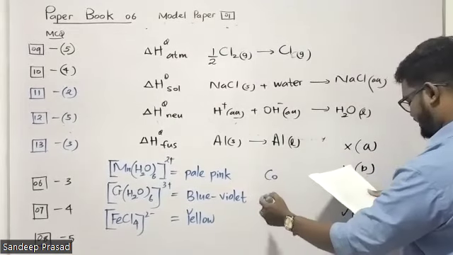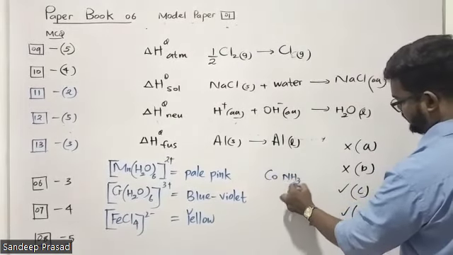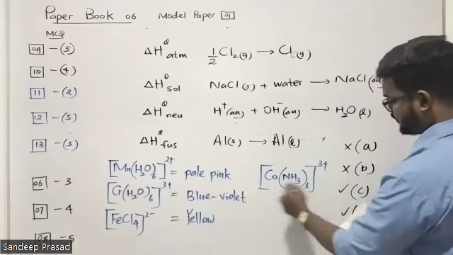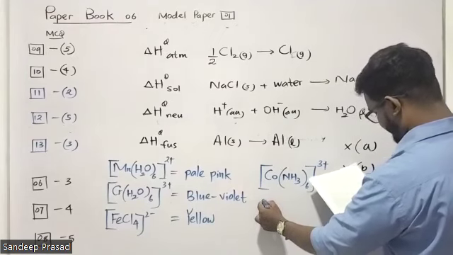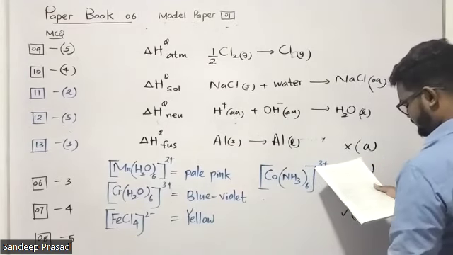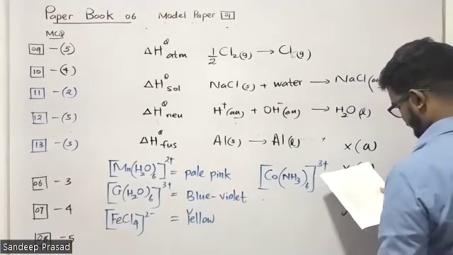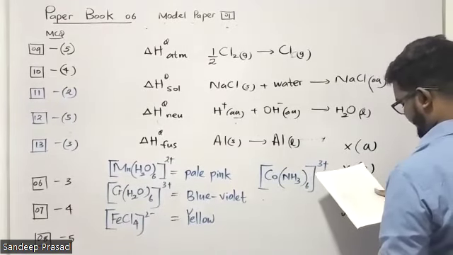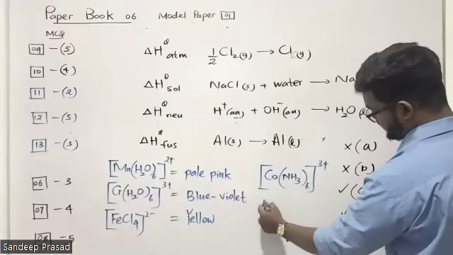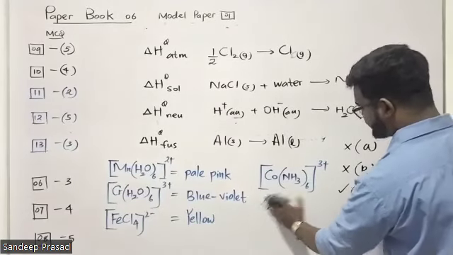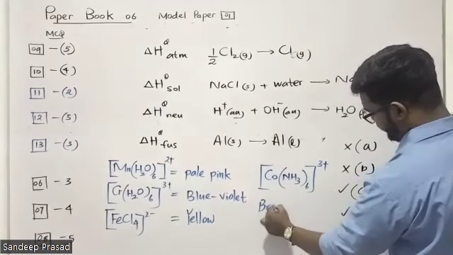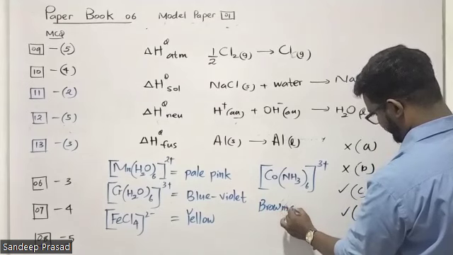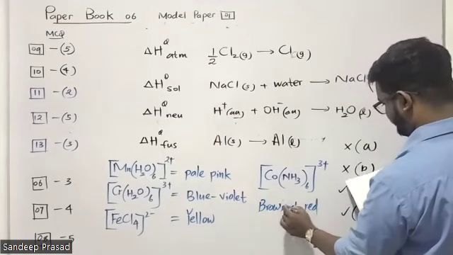Then D, hexaammine cobalt 3+. We discussed this one in the third question also. Can you remember? The color of this one, we can tell, is brownish red. Here they have given red brown.